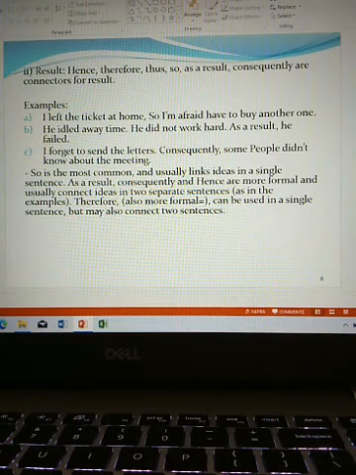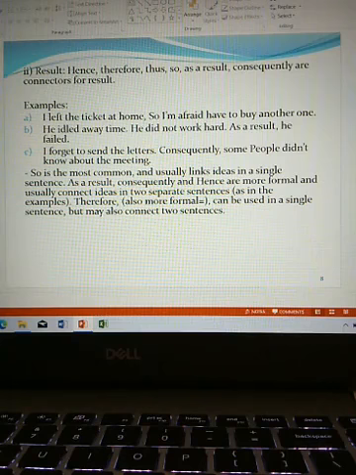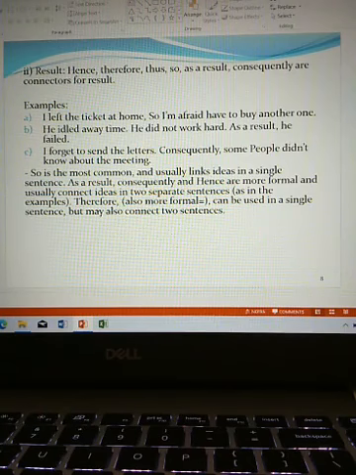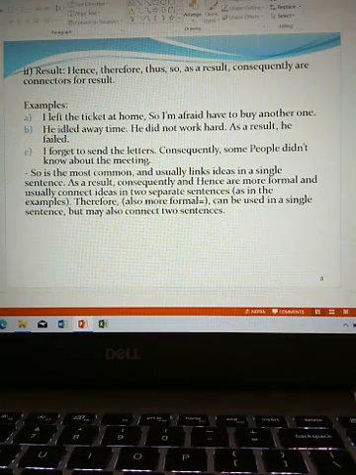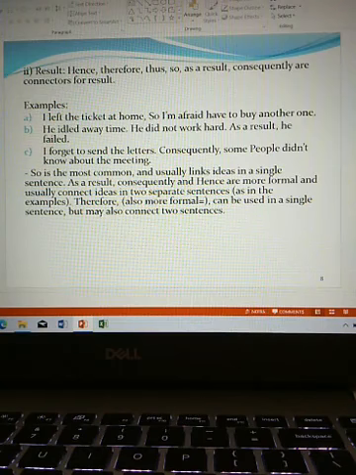B. He idled away time. He did not work hard. As a result, he failed. C. I forgot to send the letters. Consequently, some people didn't know about the meeting.